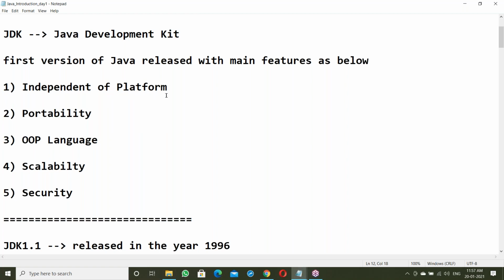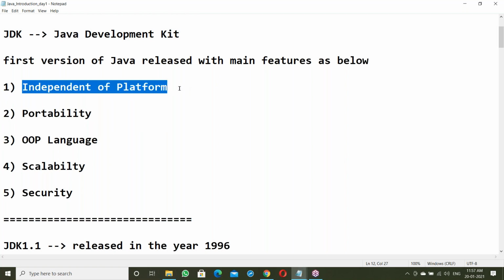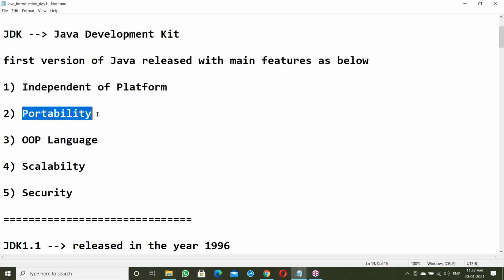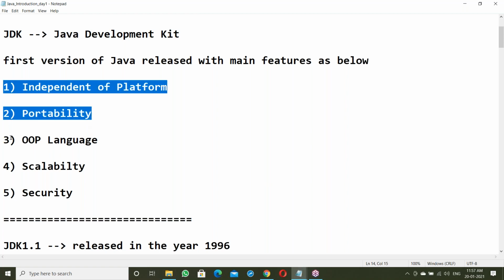To understand platform independence, first of all, you must have some OS knowledge. We'll discuss what an OS is and how it works. After that, we'll come back to platform independence. Next, portability. For this also you must have OS knowledge. First, we'll discuss something about OS and then go back to these two features.